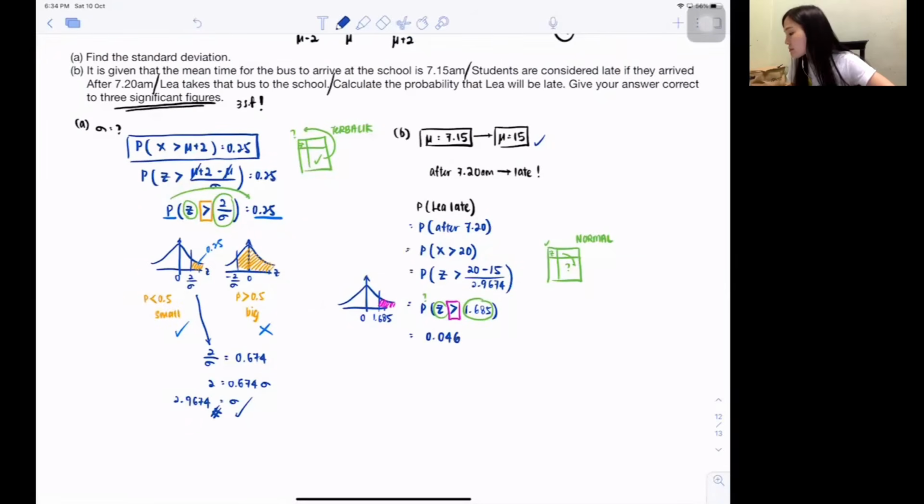0.046. Correct? But they want 3 significant figures. So significant figures start from the first digit. So 1, 2, 3. You're going to write a 0 at the back. If not, they will deduct your marks. Done. So this question, here 1 mark, here 1 mark, here 1 mark, here 1 mark, all together 4 marks.